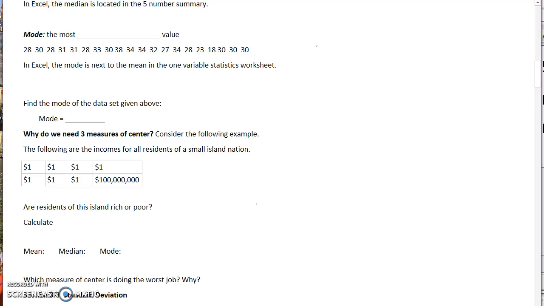Okay, so in the last video we talked about mean, median, and mode. Now I'm going to show you why we actually need three measures of center, because most people think just go ahead and take the average, right? The average is what everybody reports. Well, I'm going to show you an example where the average does not do a great job for us.